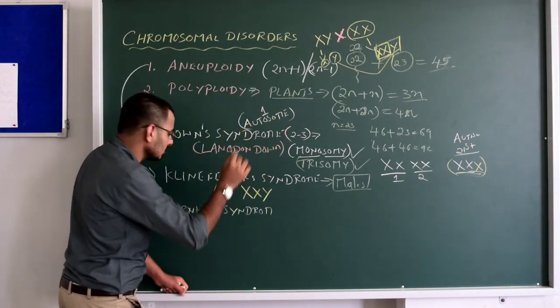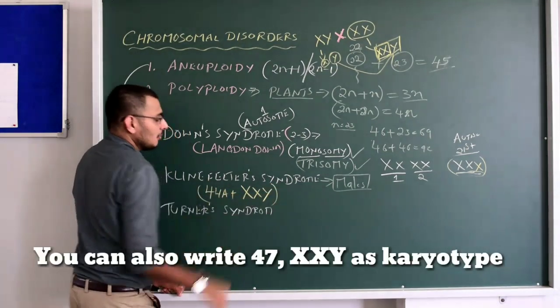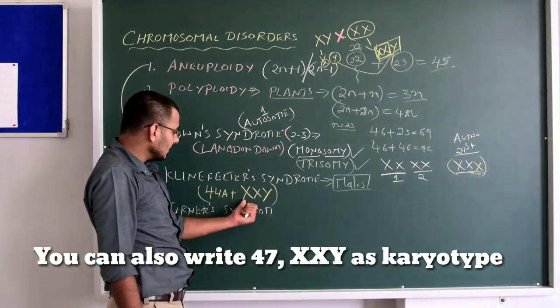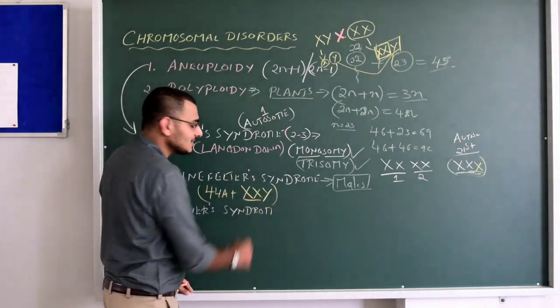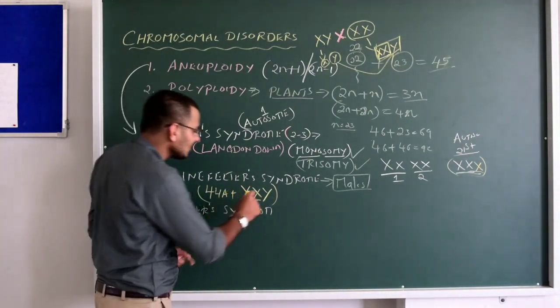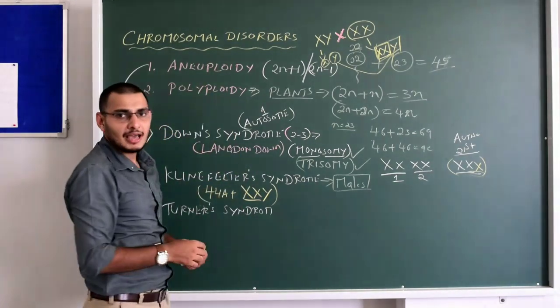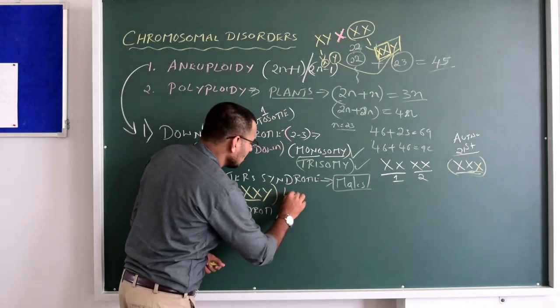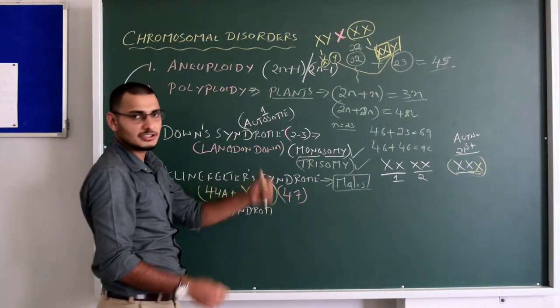XXY. Correct. So I can also write 44 autosomes, which is normal. But when you come to the sex chromosomes, it is XXY. These two X's are given by the female, that is the mother, and Y is given by the father. That's it. This is the thing to remember. So Klinefelter syndrome is also an example of aneuploidy, where the total number of chromosomes will be 47. You count it: 44, 45, 46, 47.